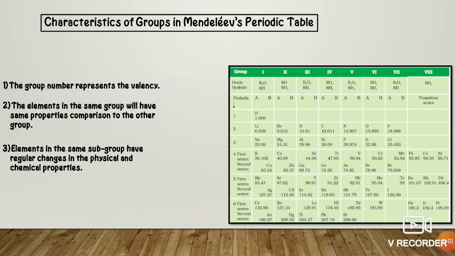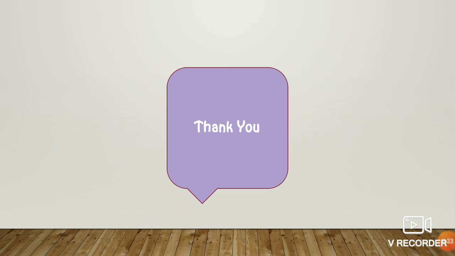Potassium is a very reactive metal, but copper is a little less reactive. So depending upon their atomic weight, elements in a subgroup will have totally different physical and chemical properties, though they belong to the same subgroup. So this is all about the characteristics of groups in Mendeleev's periodic table. Thank you.